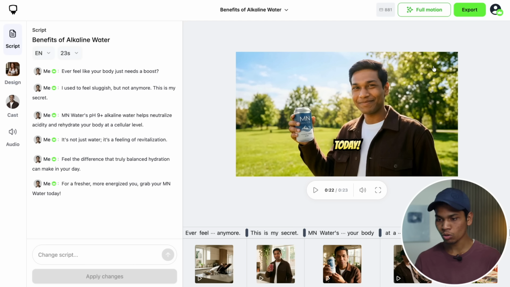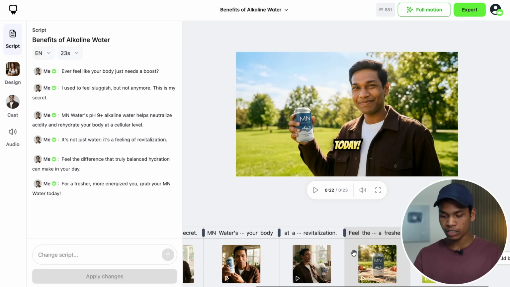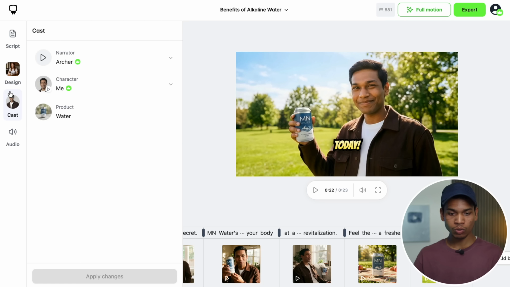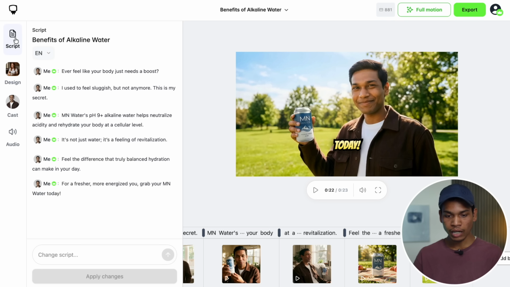So I think the video looks good, and this is how you can create AI story videos with Hypernatural AI. And this is the end-to-end video editor, so you can just edit any scene you want and you can customize everything. You can see there are many options. You can add captions, and features like narrator voice, character, product, so everything can be edited here, everything can be customized, and you can create AI story videos in whatever style you want to create.